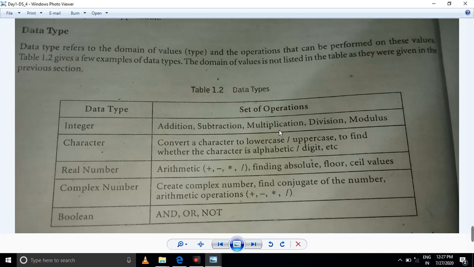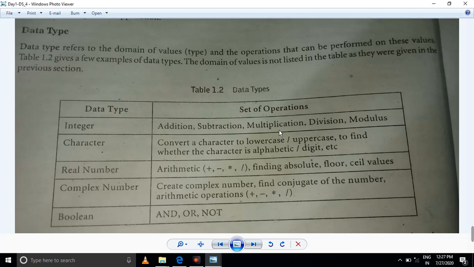Then you go for real number arithmetic. Arithmetic means, as already said, addition, subtraction, multiplication, division, whatever it is. Then finding the absolute value, floor value, ceiling value. Next, complex number: create a complex number and find the conjugate of a number. That means arithmetic operations.